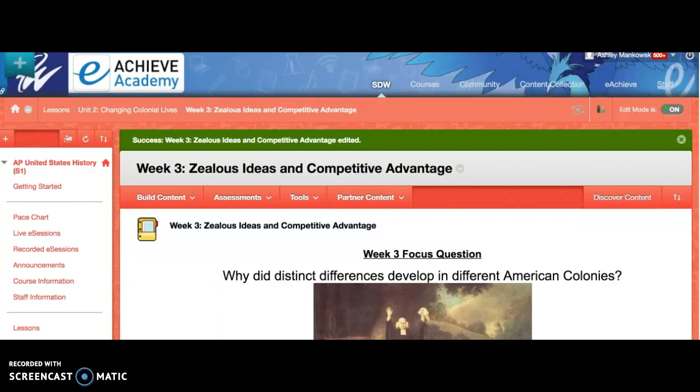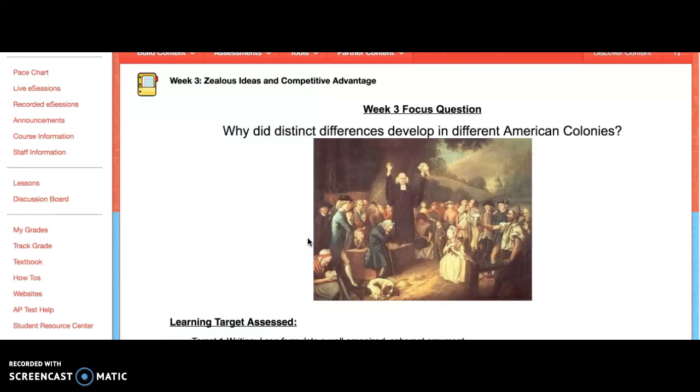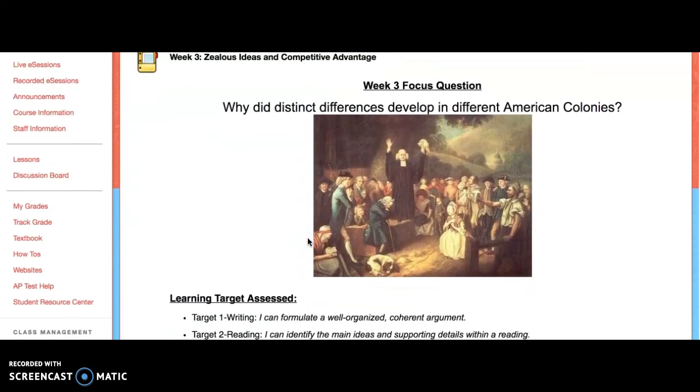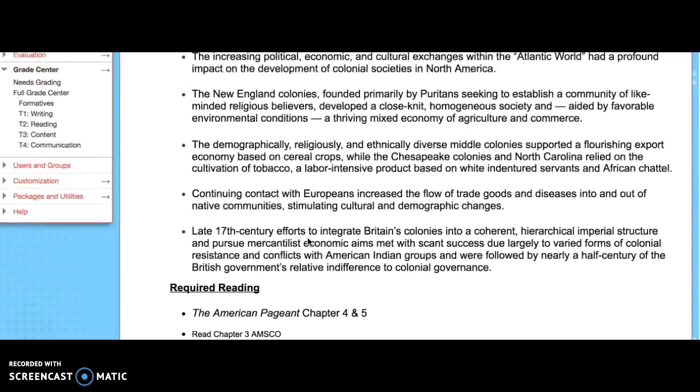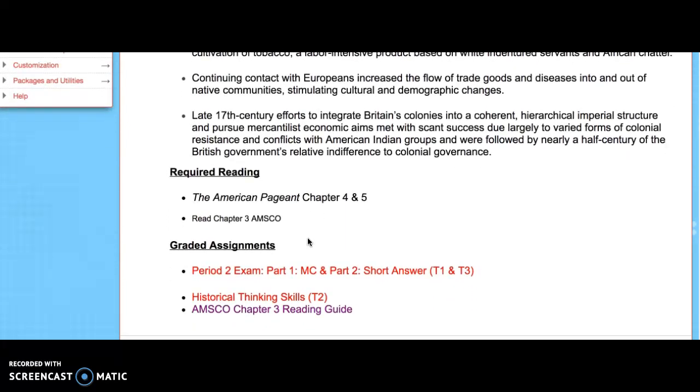Welcome to week 3 of APUS. In order to access week 3, go to the left-hand side toolbar and click Lessons. Then it gives you the option for unit, and click Unit 2 because we're on period 2. And for the lessons, it gives you your learning targets, your main ideas, and your required reading. The required reading for this week is American Pageant, Chapters 4 and 5, and read Chapter 3 of AMSCO.